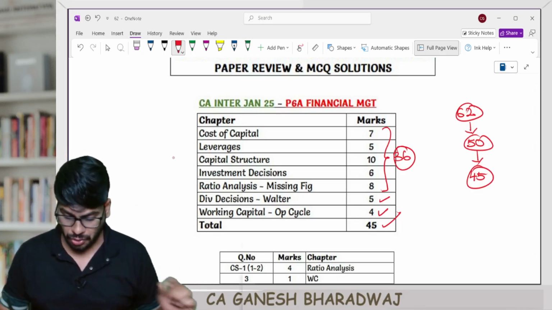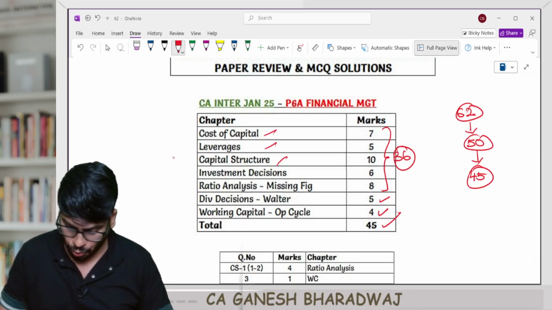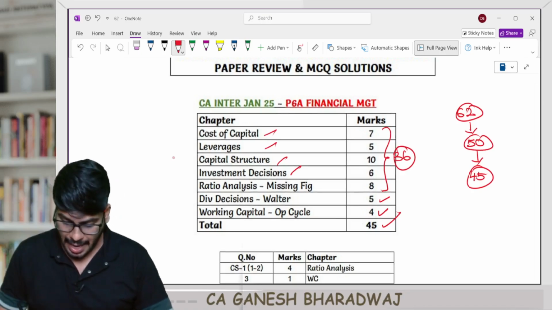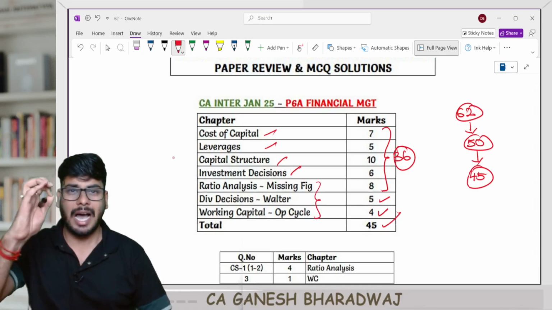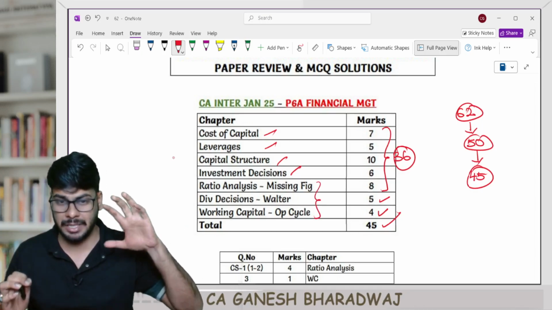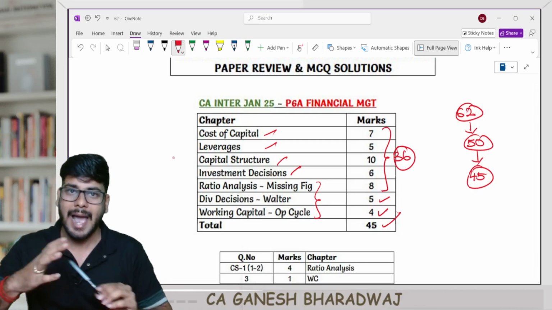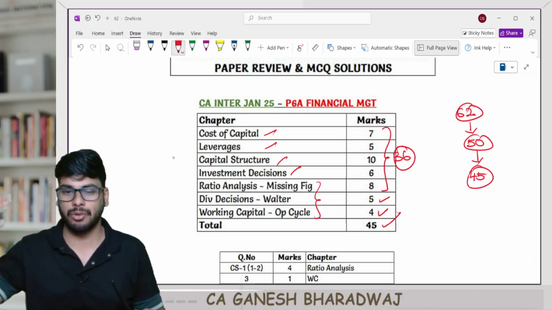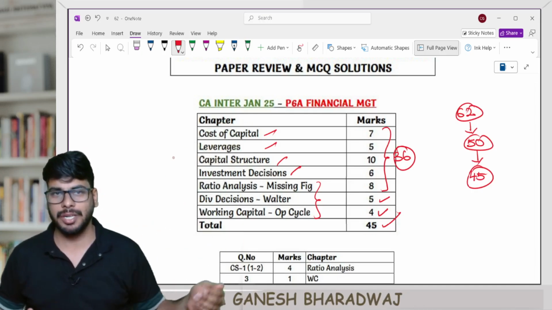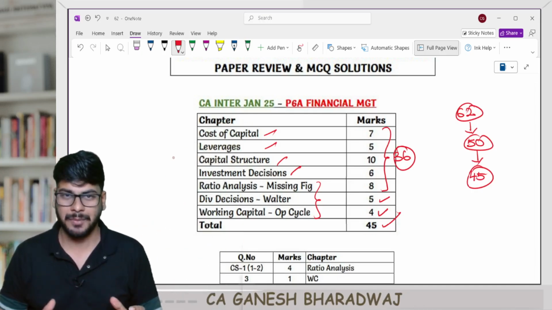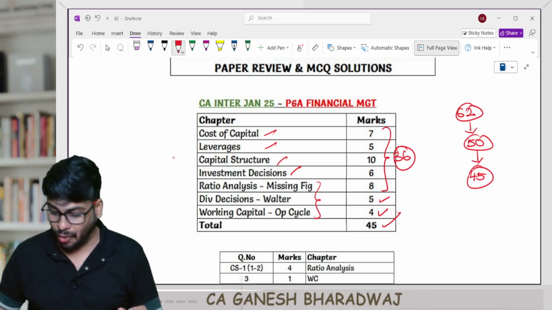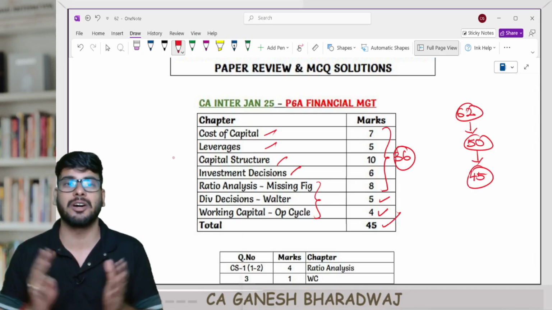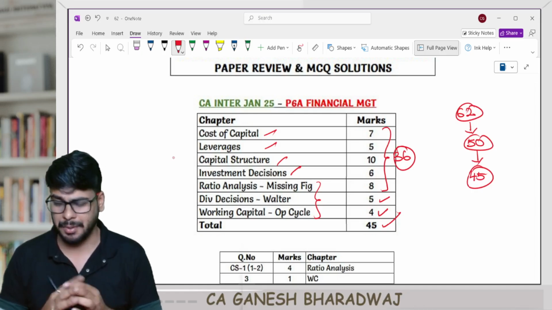This is about it. So that's the reason why I told you these 4 chapters you do fully, and for the remaining 3 chapters I had handpicked some areas and specifically told you to focus on those, and then if you still have time, maybe you can go around and do the rest. Had you followed that strategy in a minimum amount of time, you would have covered about 45 marks out of the 50 mark component in this FM paper, right?